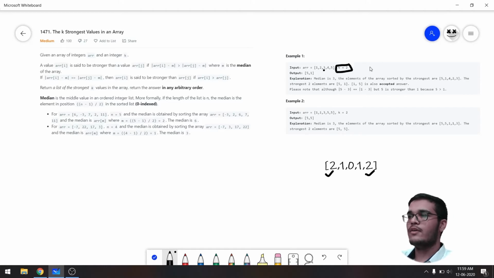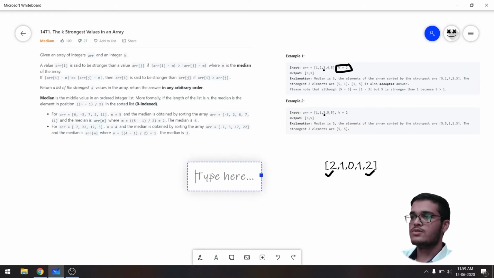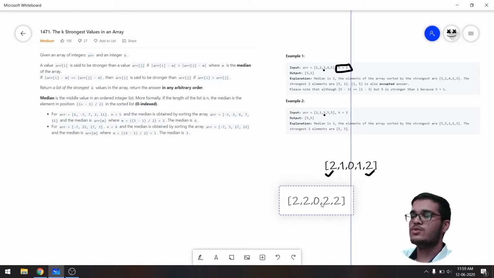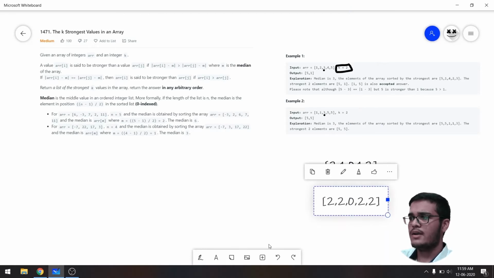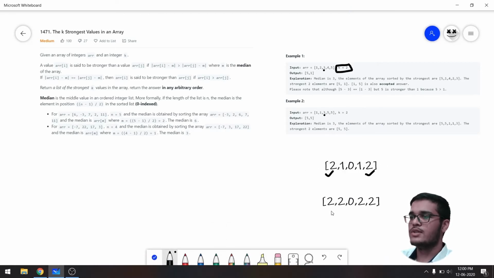So moving on further with the other example, 1, 1, 3, 5, 5. Here also the median is 3, and the stronger values we'll be noting down here. So 3 minus 1, that is 2, 2, 0, 2, 2. And here we are asked to return the two strongest values. But as you can see, we have four 2's here. So which of the four 2's do you wish to return?